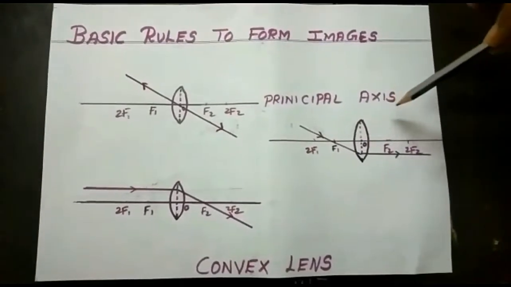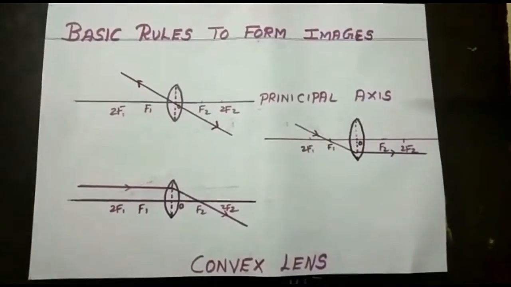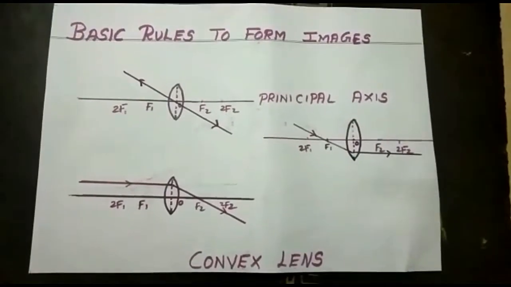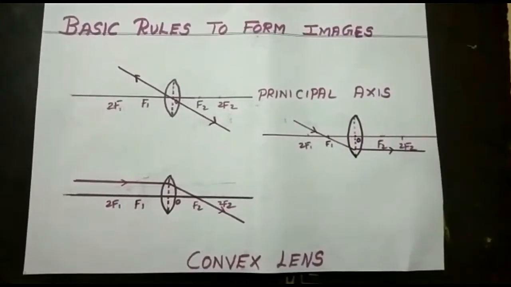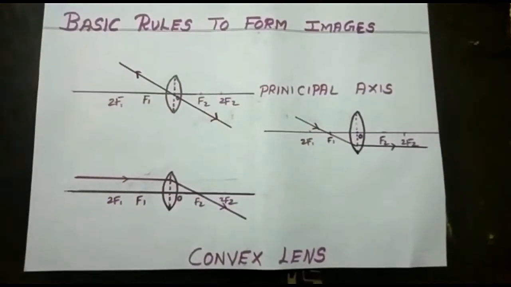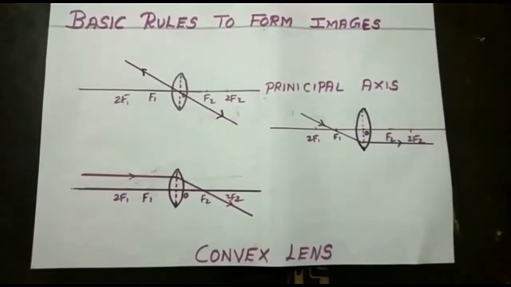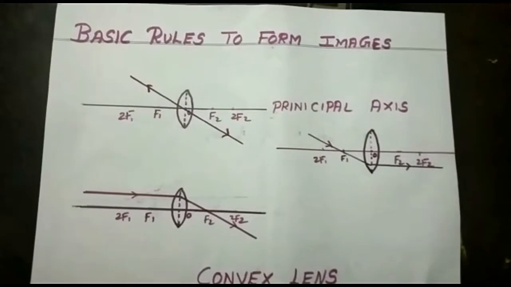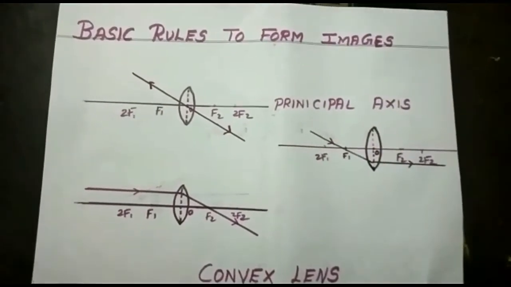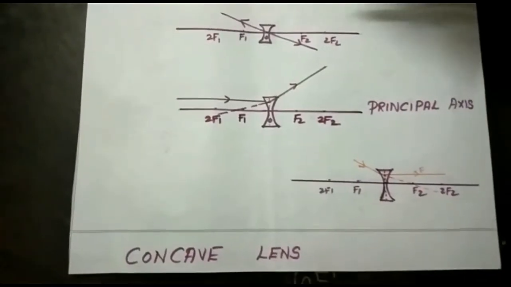In this lens, whatever the object, wherever it is: if the object is at an infinite distance, it forms a dot-size image at the focus. When the object is at different positions, it forms real and inverted images. When the object is placed between the focus and the optic center, it forms a virtual, erect and enlarged image. This lens is called a